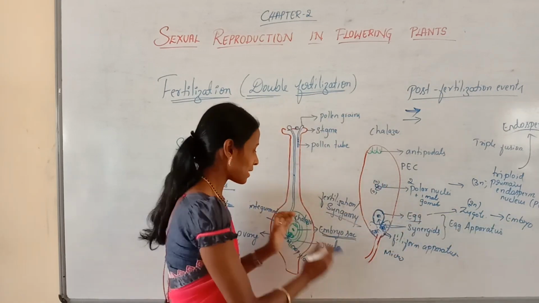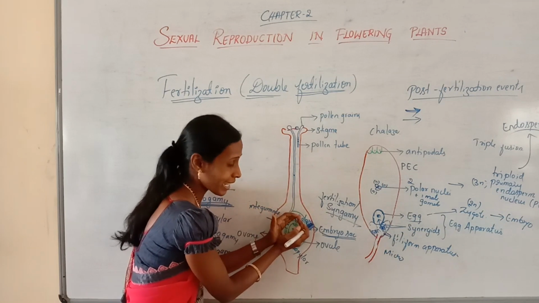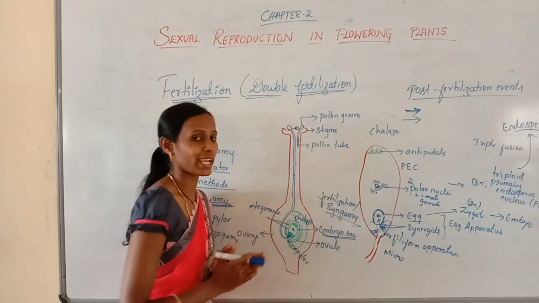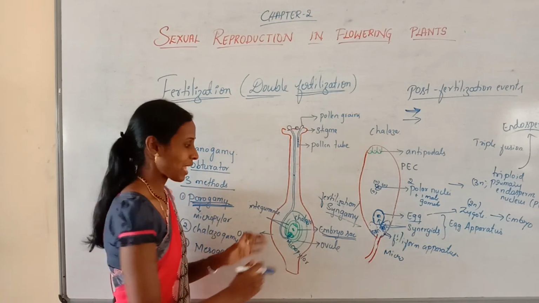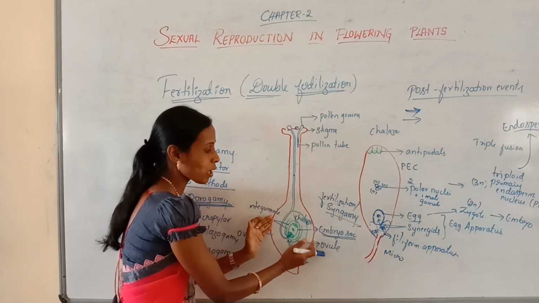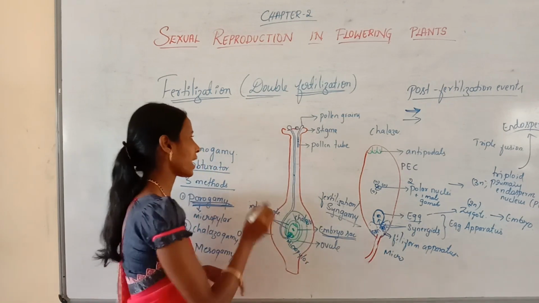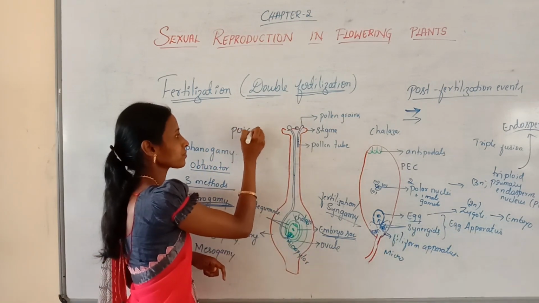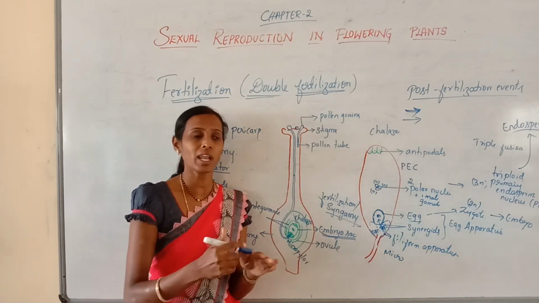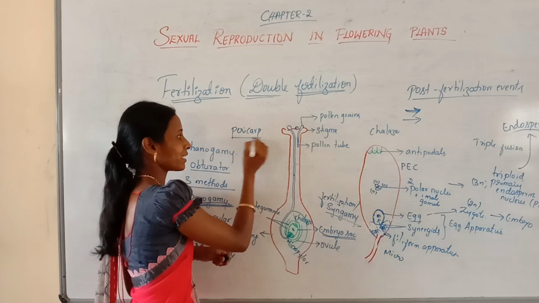And next, the entire ovule develops into seed, and the entire ovary develops into fruit. The ovary wall becomes the fruit wall, which can also be called the pericarp. So the ovarian wall develops into the fruit wall, and that fruit wall is called the pericarp.